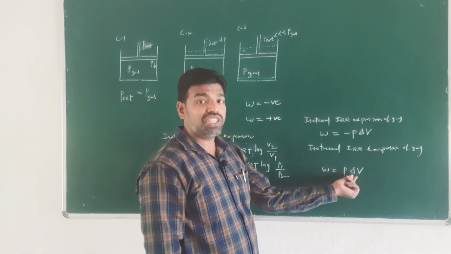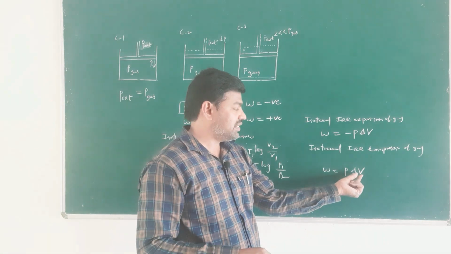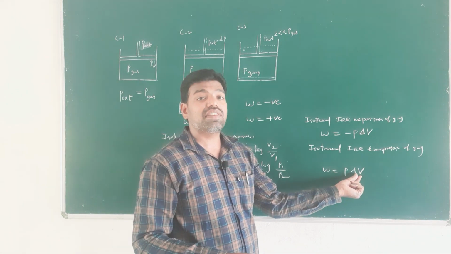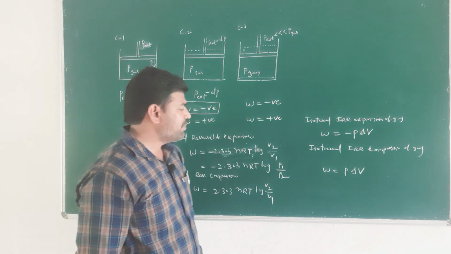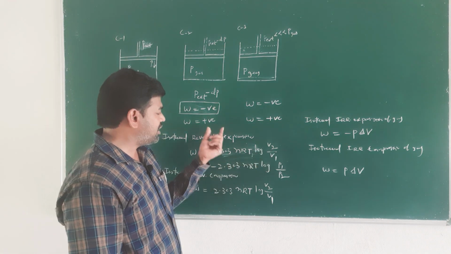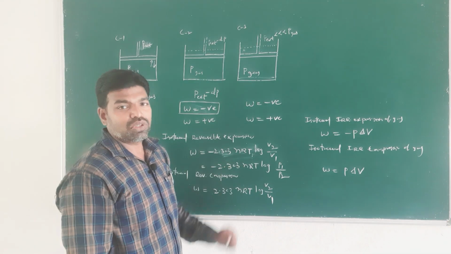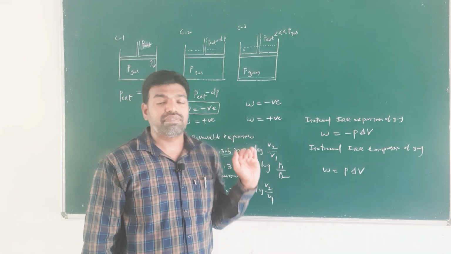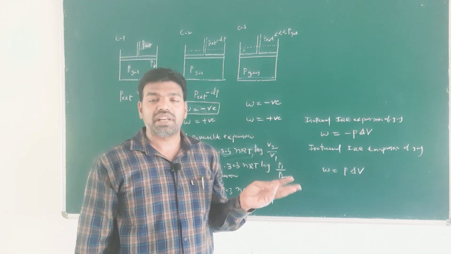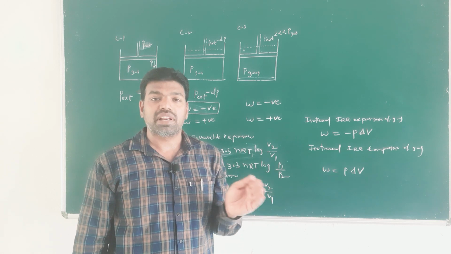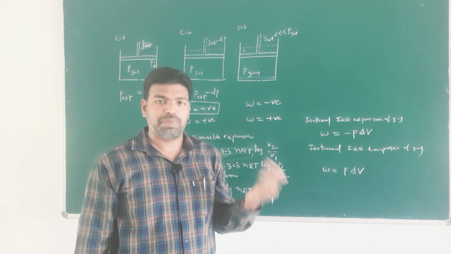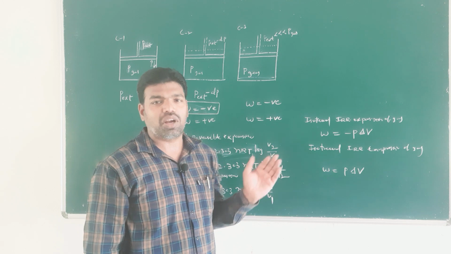Delta V is the change in volume, keep this point in mind. In a reversible process, V2 is the final volume and V1 is the initial volume. So these are the formulas to calculate the work done in isothermal reversible and irreversible processes, for expansion and compression also.